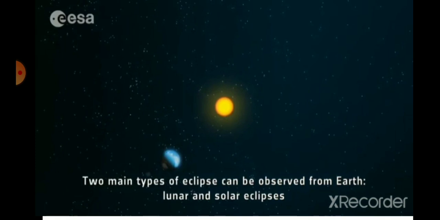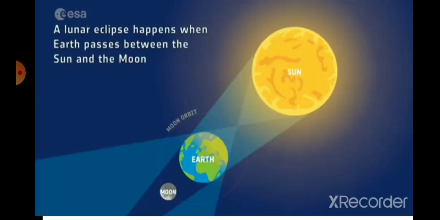This is the picture of lunar eclipse. So lunar eclipse happens when Earth passes between the Sun and the Moon and they remain in a straight line, and the Earth blocks the light of the Sun.